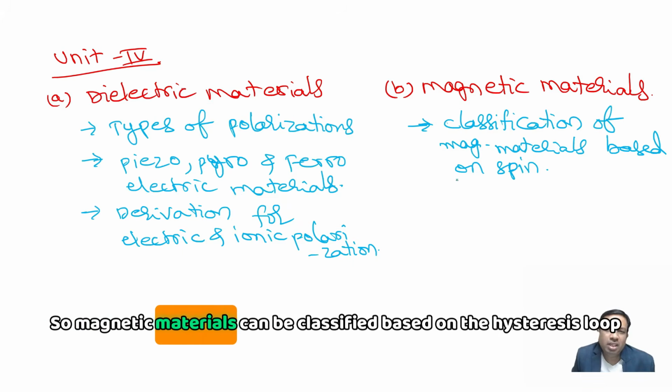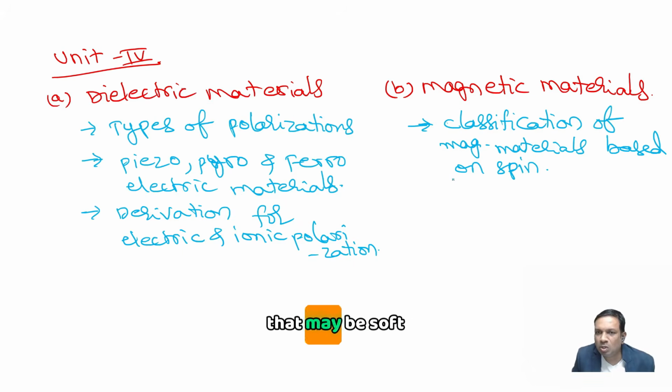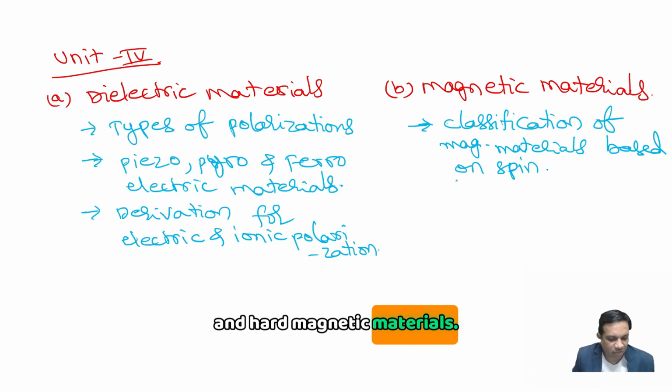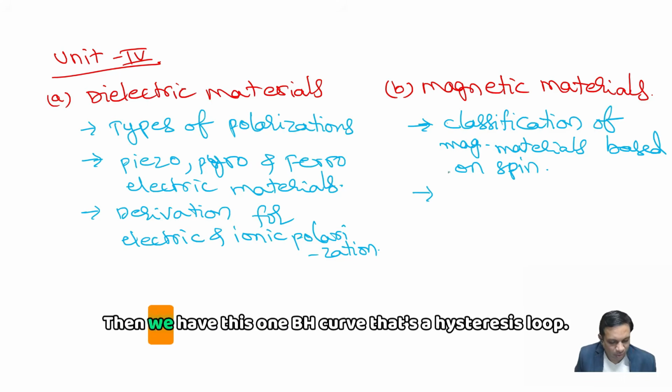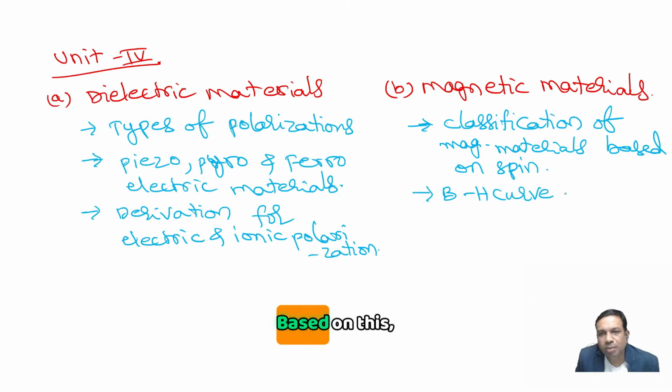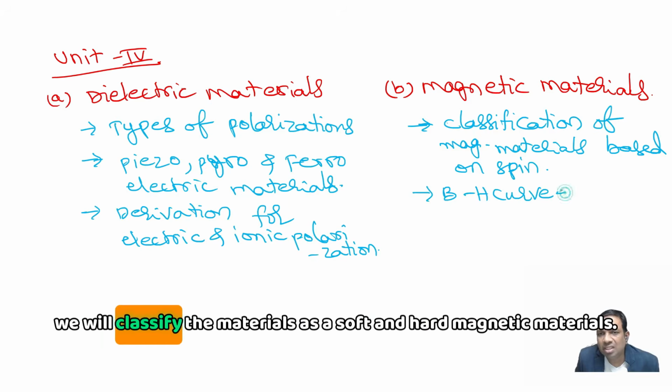Magnetic materials can also be classified based on the hysteresis loop. That may be soft and hard magnetic materials. That is also one of the important ones. Then we have the BH curve, that's the hysteresis loop. Based on this, we classify the materials as soft and hard magnetic materials.